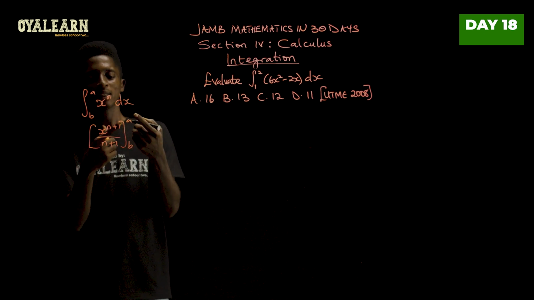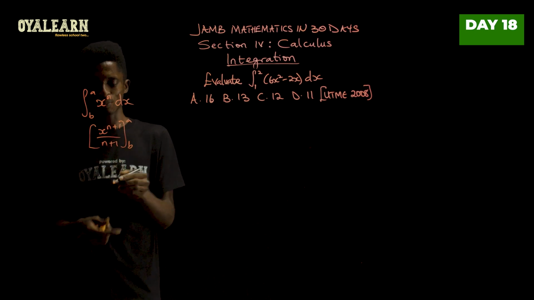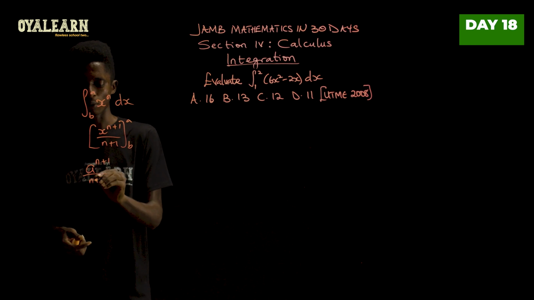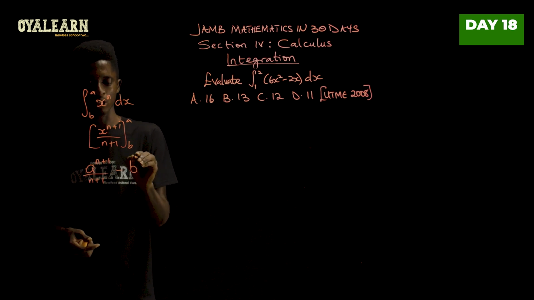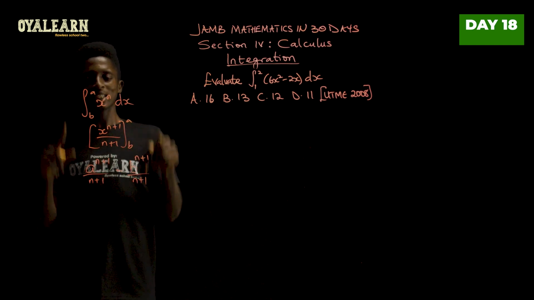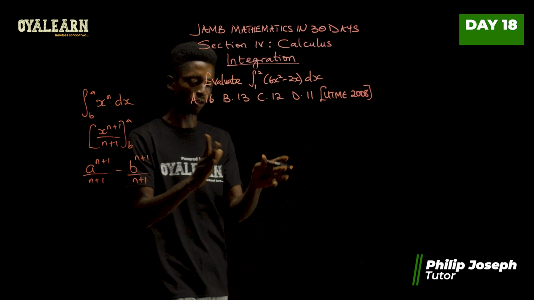And then you take when x is a minus when x is b, meaning you will get a raised to power n plus 1 over n plus 1 minus b raised to power n plus 1 over n plus 1. And this is what we are going to apply to solve this problem.